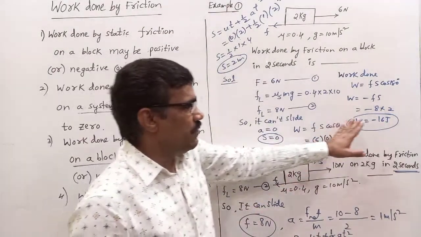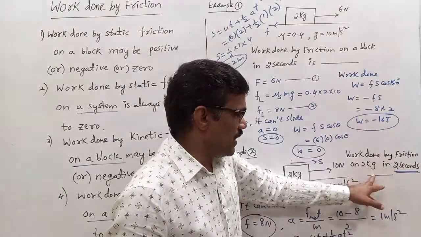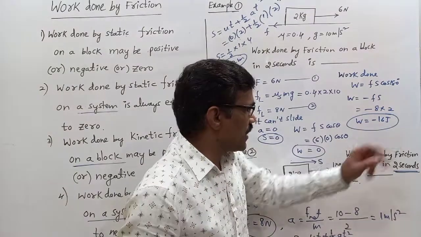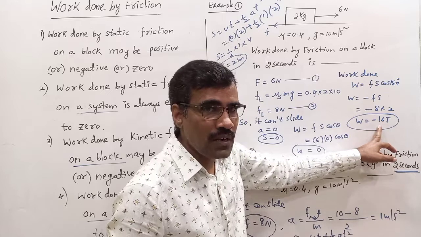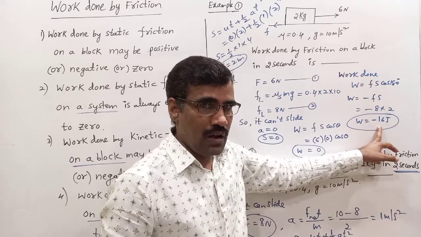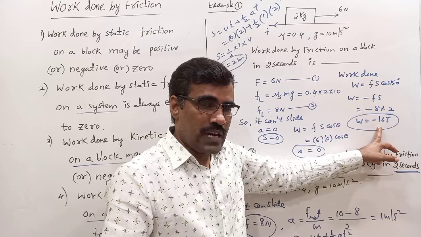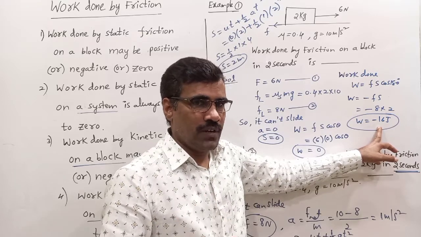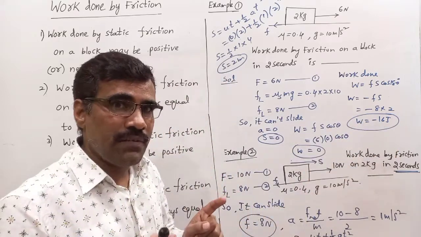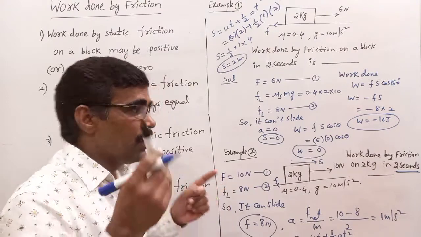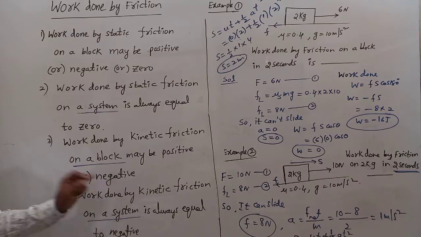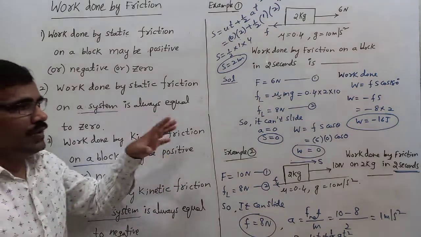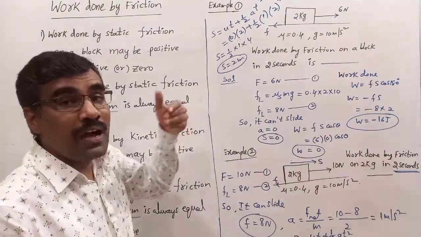Work done by friction on the block in 2 seconds is minus 16 joule. Which friction is this, kinetic or static? Kinetic friction. Work done by kinetic friction on a block may be positive or may be negative. Okay, then we will discuss the next topic, block on block.